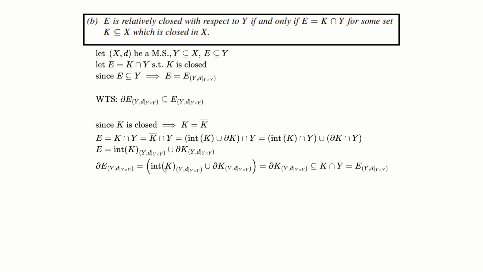And so taking this set as well, since E is equal to this, I can substitute this into here. I'm looking for the boundary points of E. There's a small typo right here. This should say the boundary points, partial right here. And I know for the boundary points of this right here, as you can clearly see, the interior of this can have no boundary points, right? Because it's interior. But for this one, it's just the boundary points itself. And so it will just equal this as well, which is contained in K intersected with Y, which is just equal to E in the submetric space of Y, which is what I wanted to prove.